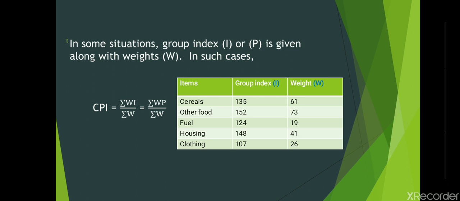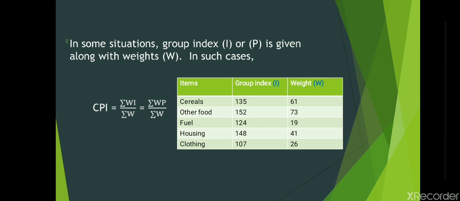In such a case, you can make use of the letter capital P. Then summation WP divided by summation W is the formula for consumer price index.